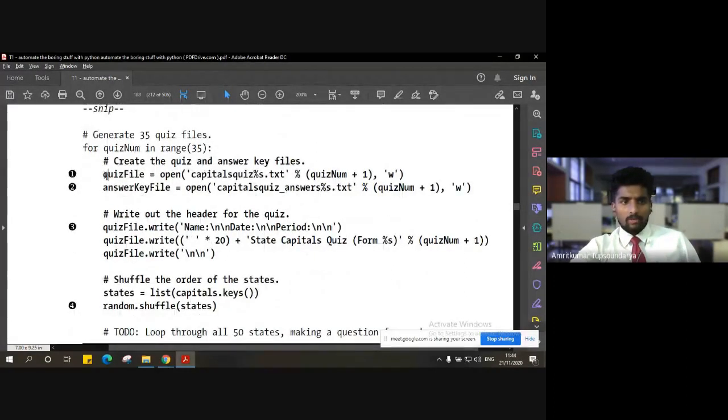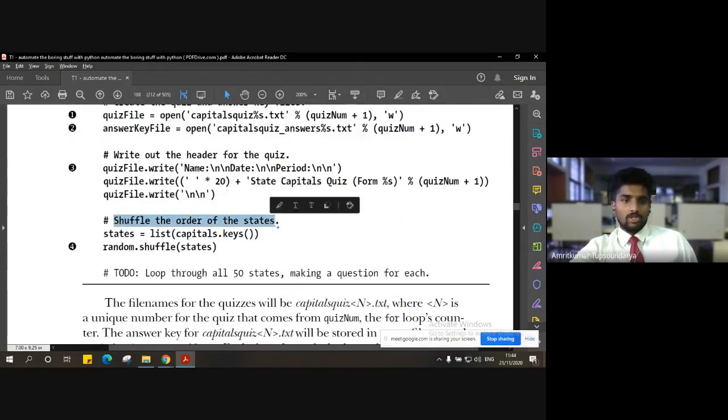The rest of the thing remains the same. We open the file using the command and the permission mode and store the answer key into the new file. We write out the header for the quiz. That is, let's say we give the name of the person who's taking the quiz, the date or the duration, the period of the quiz that the person has taken. We write the state capitals quiz. This is just the title, right? And then we shuffle the order of the data, which is the states here, using random.shuffle(states). Right. So this is again very simple.